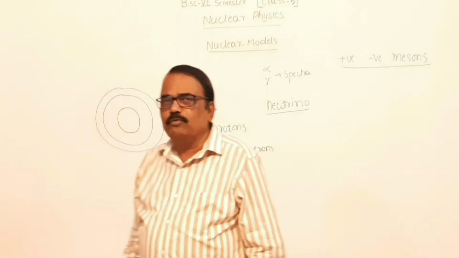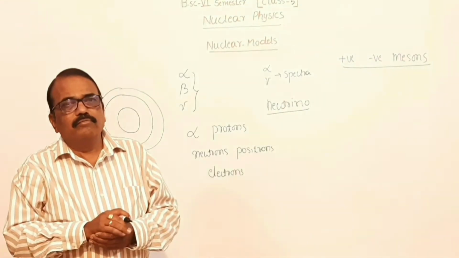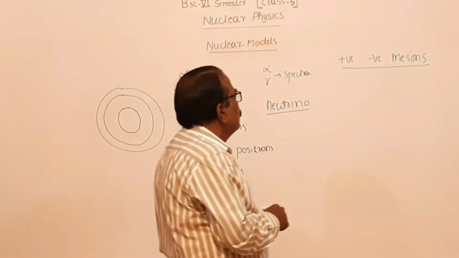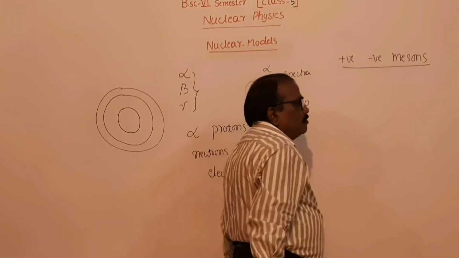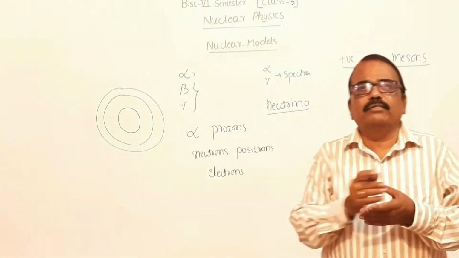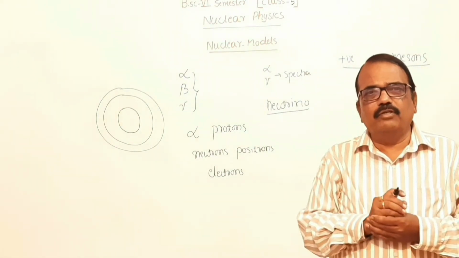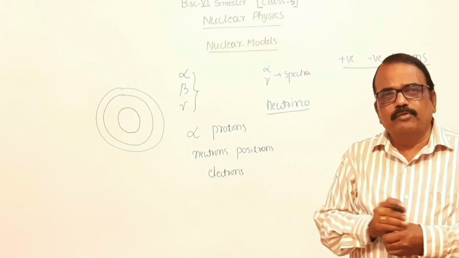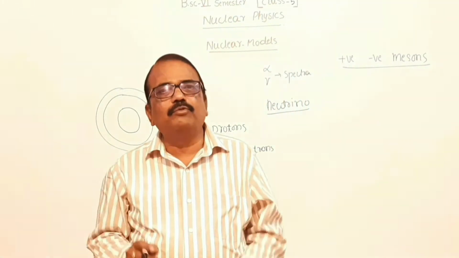Further, these positive mesons and negative mesons decay into positron and electron. So based on all these facts, what is the exact structure of the nucleus? To determine the exact structure of the nucleus becomes a troublesome job.